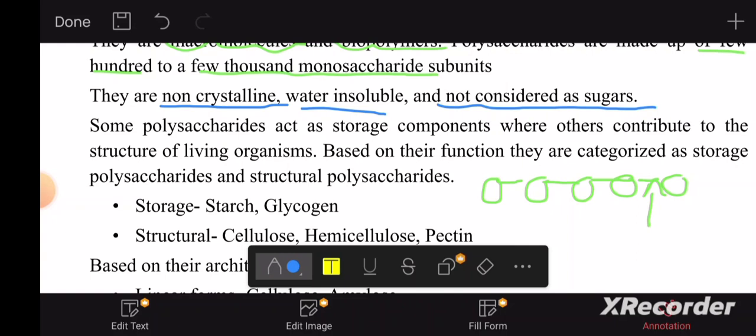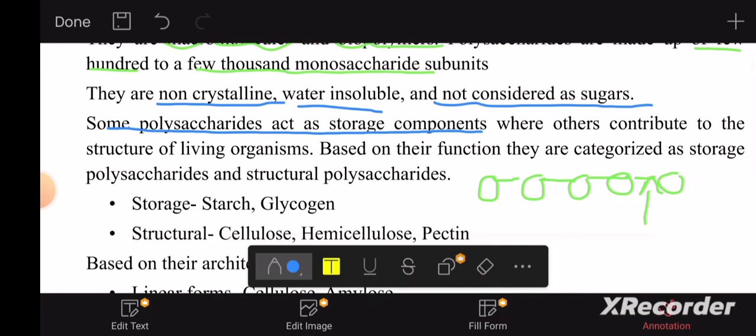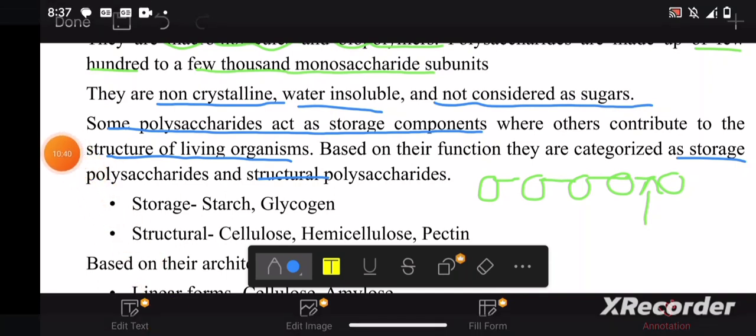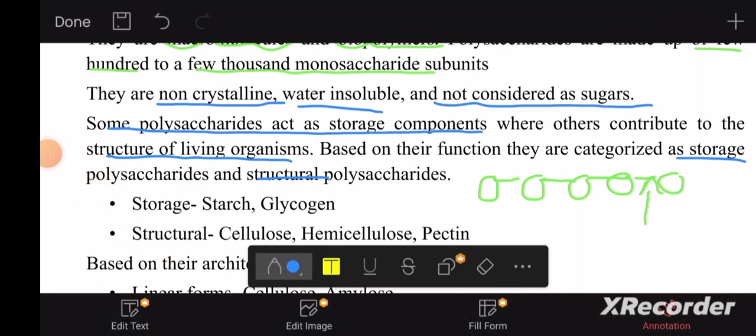Some polysaccharides act as storage components, whereas others contribute to the structure of living organisms. So some polysaccharides are acting as structural components. Based on their function, they're categorized as storage polysaccharides and structural polysaccharides. Storage and structural, right? So let's see the examples of storage polysaccharides.